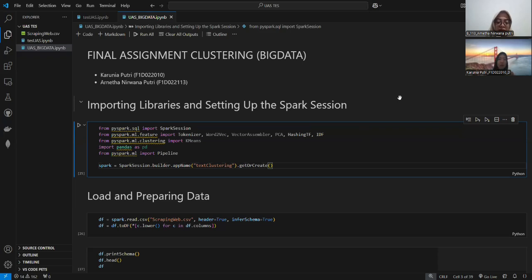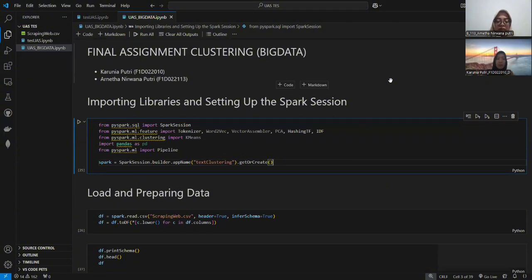First of all, our members are myself, Karunia Putri, with NIM F1D022010, and Arneta Nirwana Putri, with NIM F1D022113.